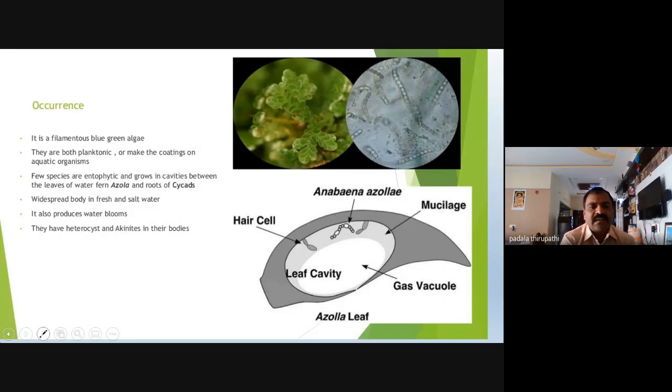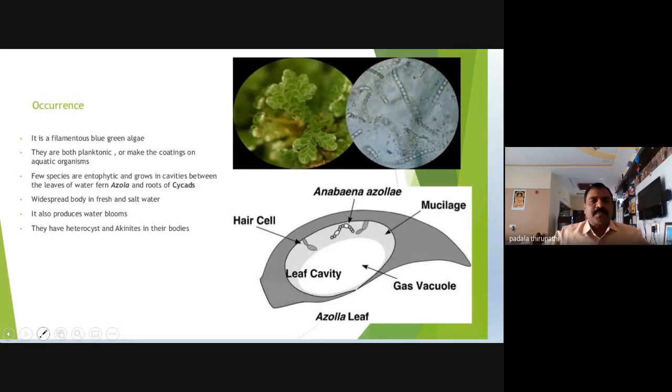That's why this mechanism, we can call it the symbiotic method for a living type. These cavities are also helpful for the growing of this Anabaena inside the leaves of Azolla. Along with Azolla, the roots of the Cycas are also able to give space for the growing of this Anabaena. So that's why Anabaena is able to grow as an endophyte in the aquatic fern Azolla leaf cavities, along with the Cycas coralloid roots.